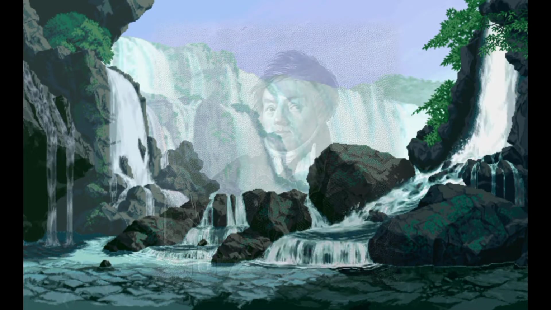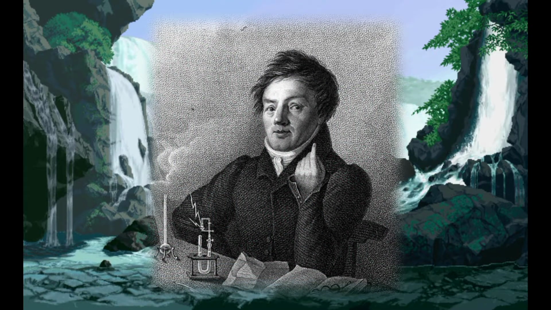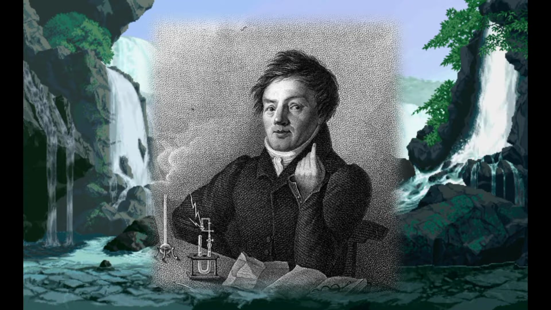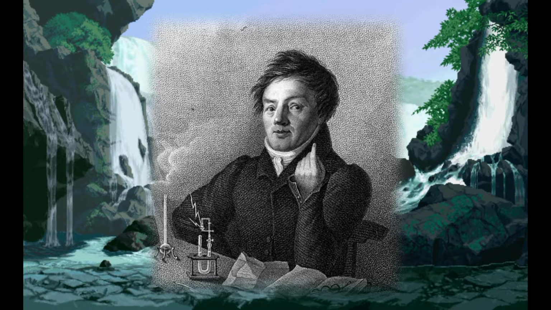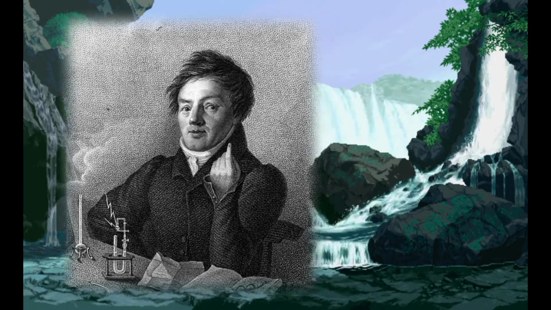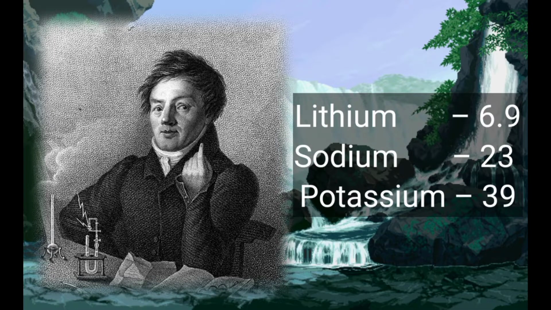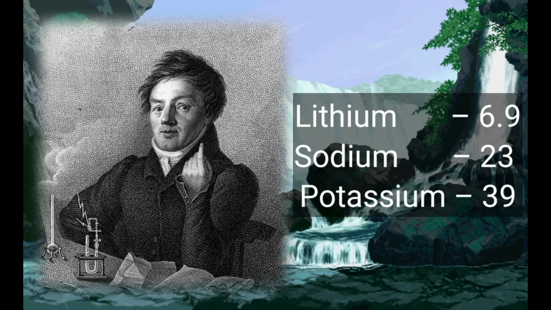In 1817, a German scientist named Dobereiner classified elements into triads. Dobereiner showed that when the three elements in a triad were written in the order of increasing atomic masses, the atomic mass of the middle element was roughly the average of the atomic masses of the other two elements. For example, one of the triads was lithium, sodium, and potassium with masses of 6.9, 23, 39 respectively. Here, we can notice that the average mass of lithium and potassium is 22.95, which is roughly equal to the mass of sodium.